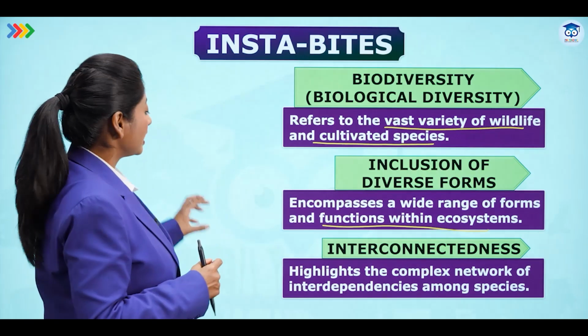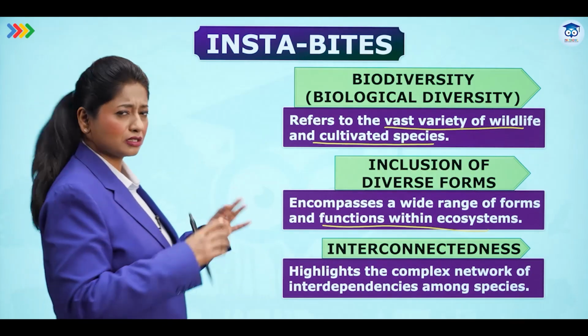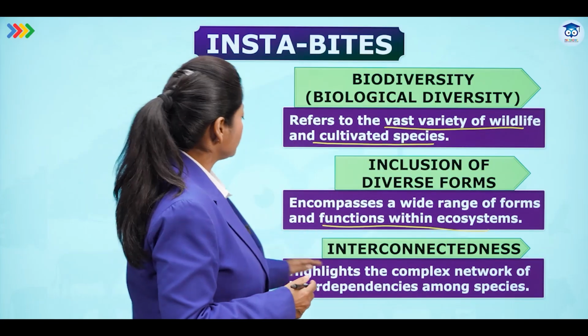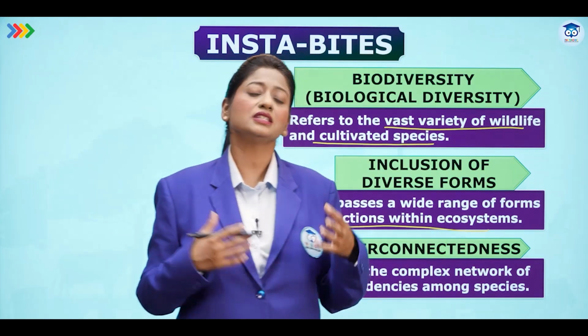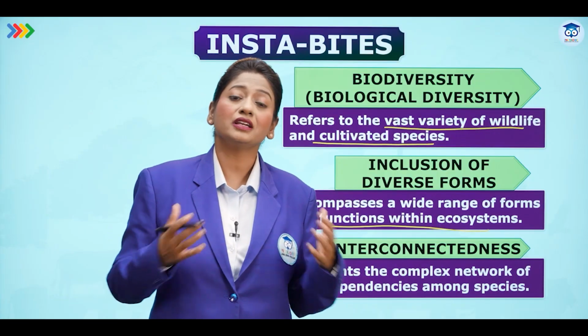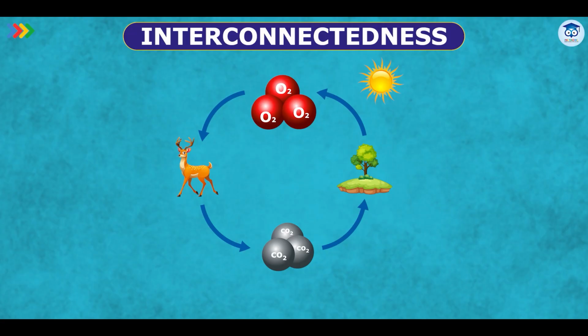Interconnectedness, if you see, highlights the complex network of interdependencies among species. So how are these different species dependent on each other, right from the plants, like we just spoke about? The same example I can give you. Plants release oxygen, which is needed by all living organisms, and all living organisms release carbon dioxide, which is required by plants. For food also, we are dependent on each other.